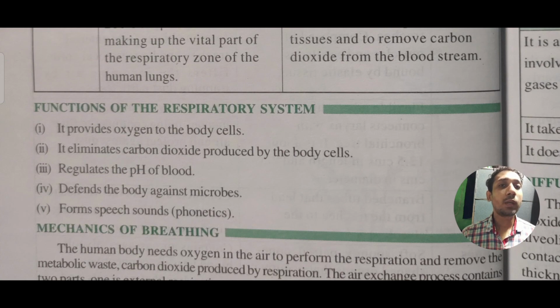And also we have the pH level of blood, as you people have studied in chemistry. The pH level is basically a comparison between acidic and basic. Our blood should not be too acidic and not too basic, so that is why it needs to be regulated, and it is regulated by the respiratory system. And the respiratory system also does one major work, and that is it defends our body against different microbes. Means it won't let foreign microbes attack our body and make us sick.